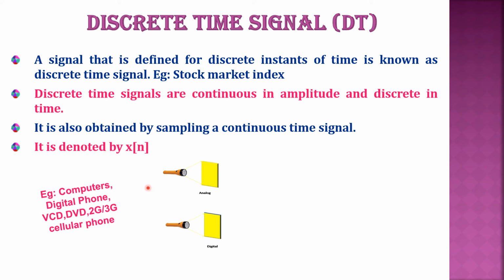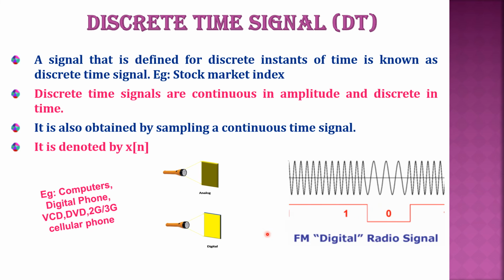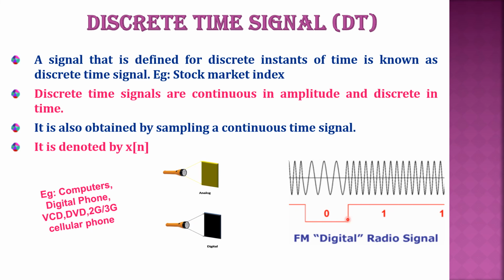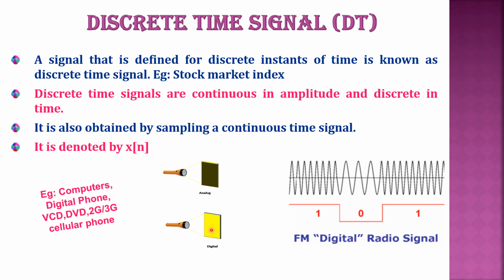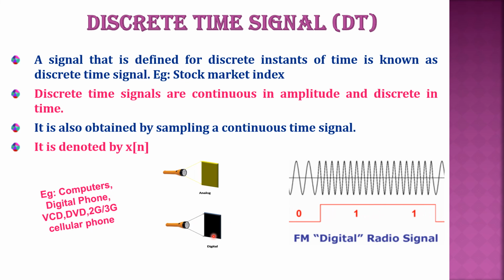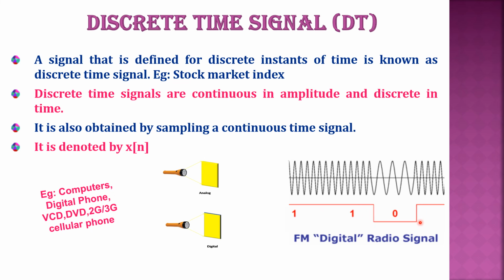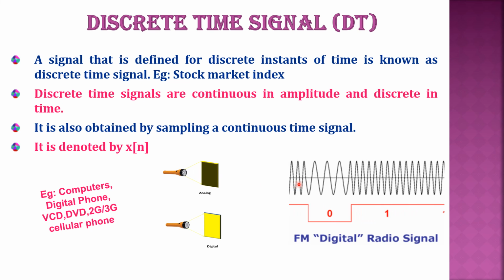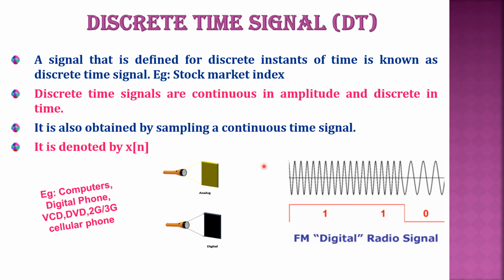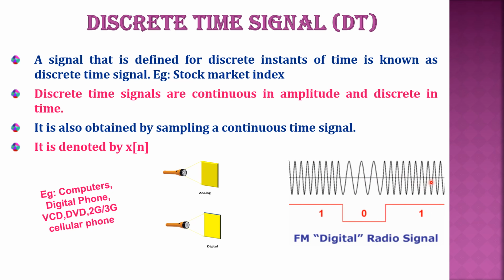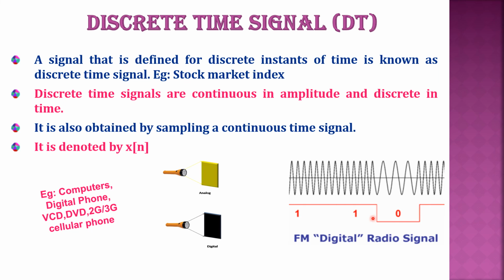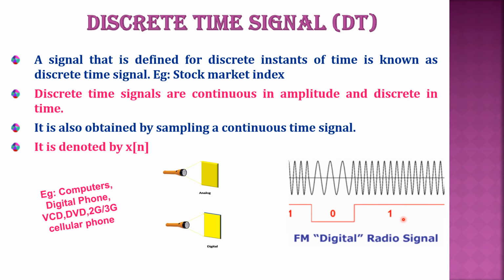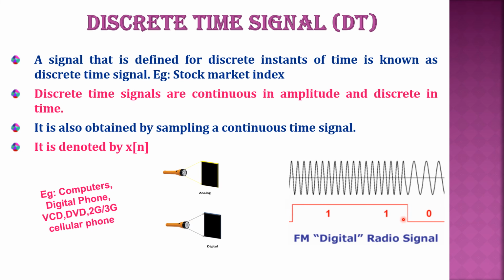Computers, digital phone. See here, look at the bottom waveform. When the torchlight is on, you get a 1. When the torchlight is off, you get a 0, right? Here it's a continuous waveform, you get a continuous output with respect to time. Here you see it is going to be discrete, either 1 or 0, right? So that is a discrete time signal.